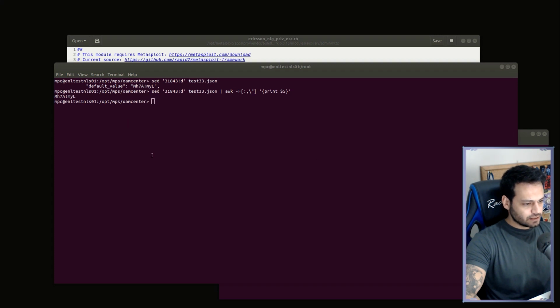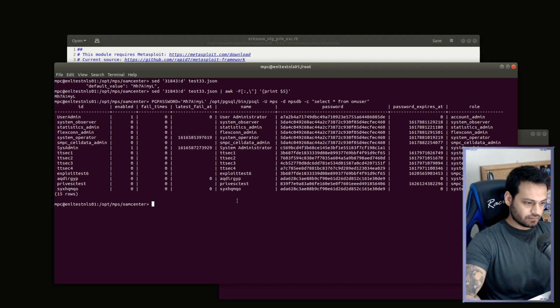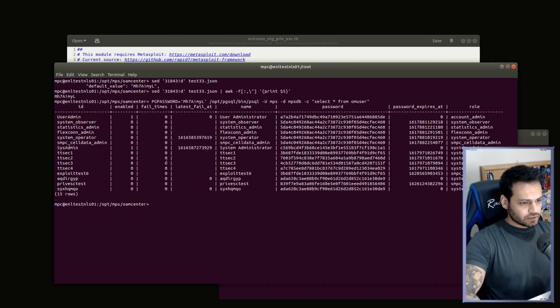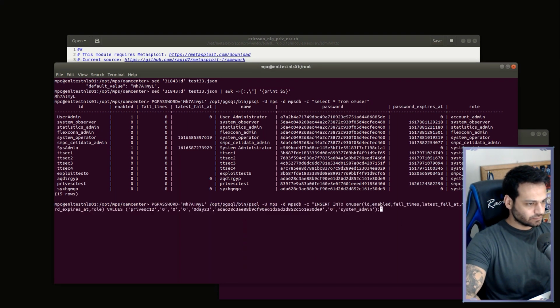As you can see, after this process, we can insert a new user also. Let me paste this command also. I have prepared it for you before. Let's change the username. It's okay.